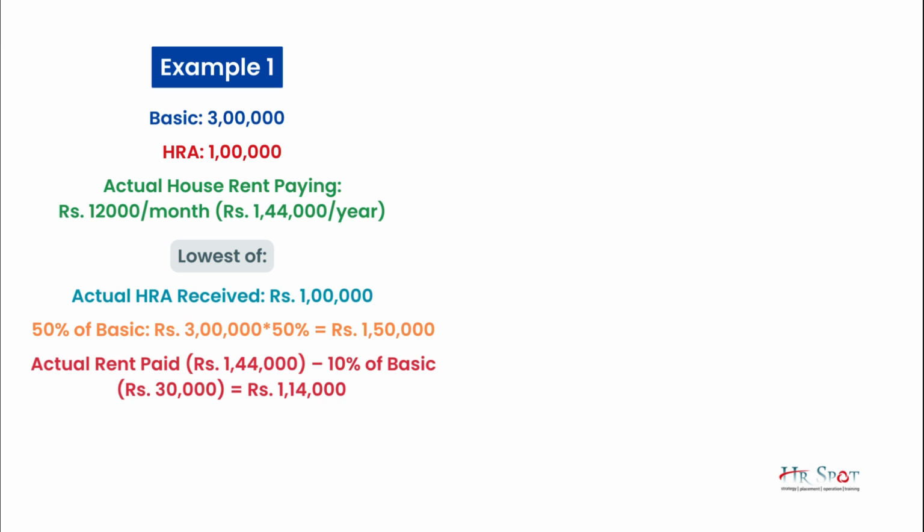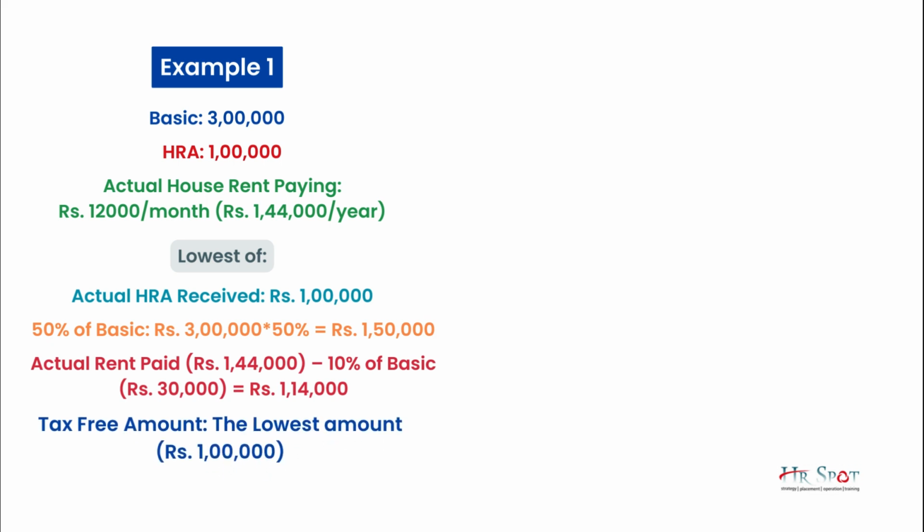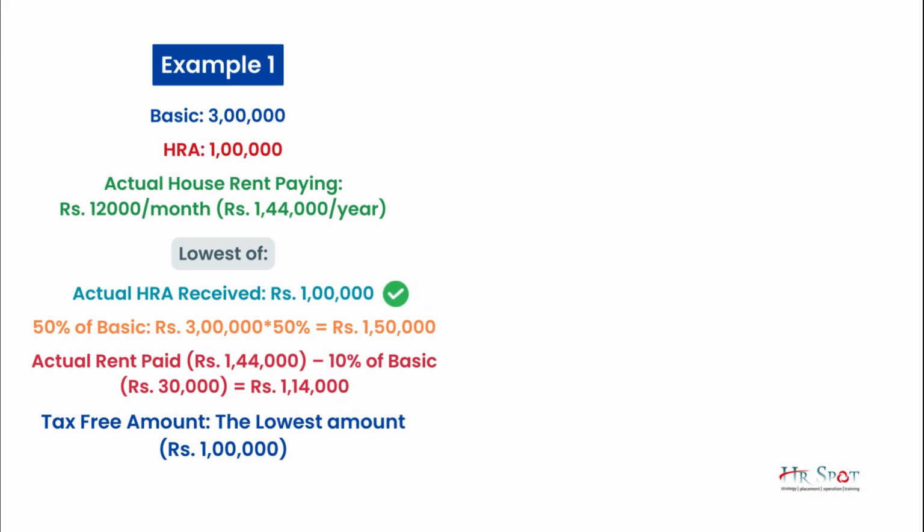That means the actual rent of 1,44,000 minus 10% of basic, that is 30,000, equals 1,14,000. So we have found 3 different amounts. How much will be the tax-free amount for this employee? Whichever is the lowest. That means he can save 1 lakh rupees from tax in this example, as number 1, the actual HRA received of 1 lakh rupees, is the lowest of all 3 calculations.